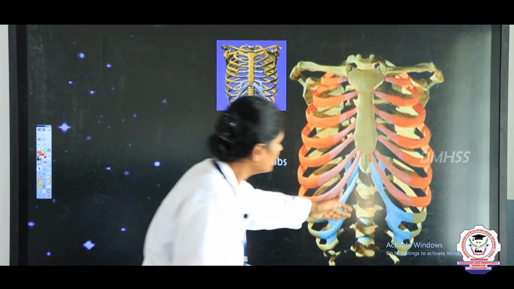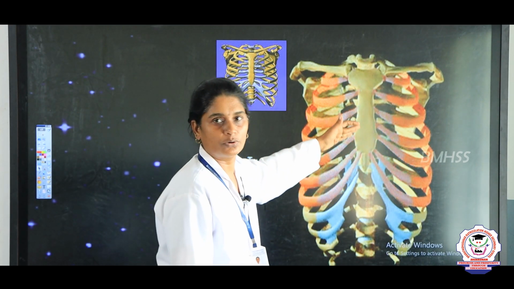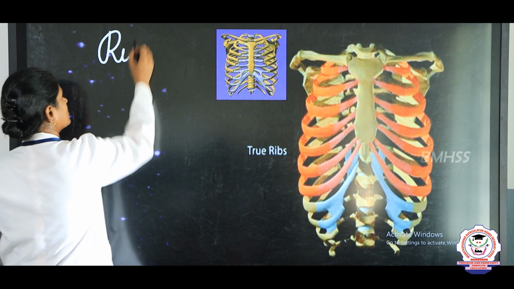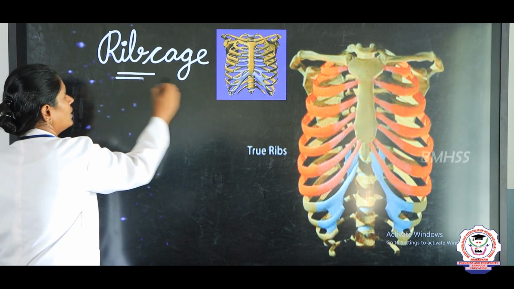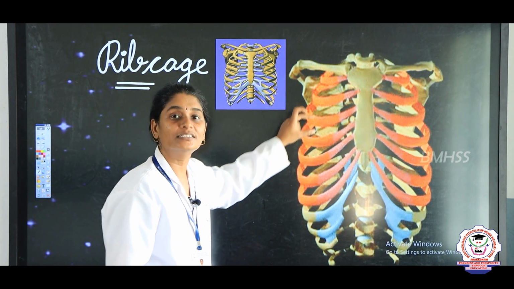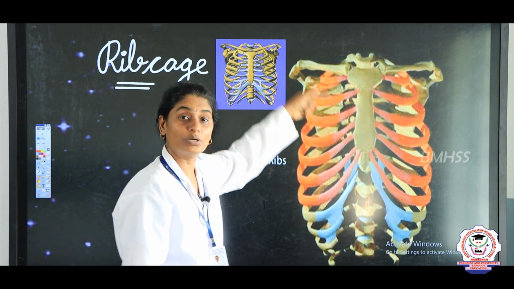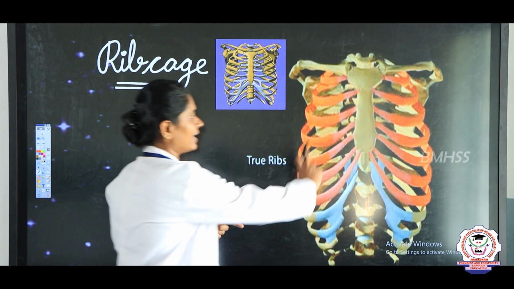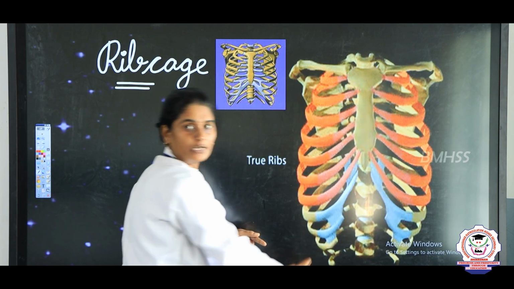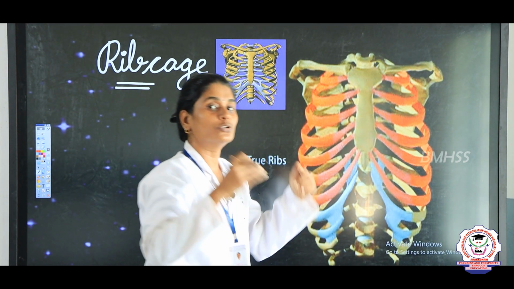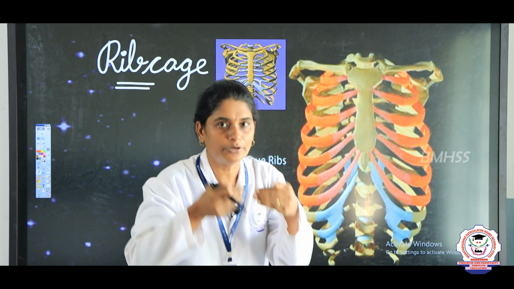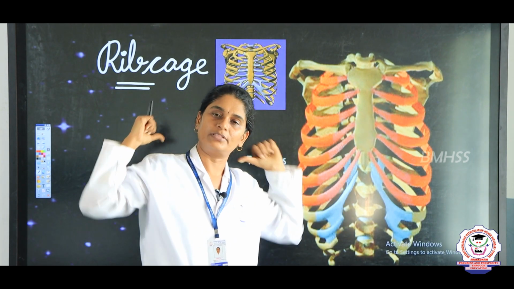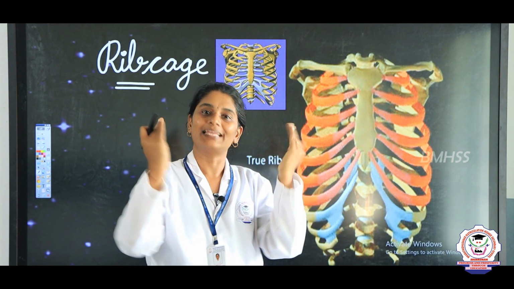So, in the rib cage there are 12 pairs, okay. So, this is your rib cage. Ribs are very thin and curved bones. You can see the ribs here, there are totally 12 pairs of ribs. So, on the right side there will be 12 and on the left side there will be 12. These are joined together, in the front with the sternum and at the back with your backbone, right. So, that is why it forms like a cage.